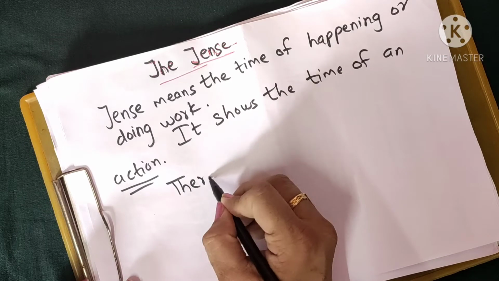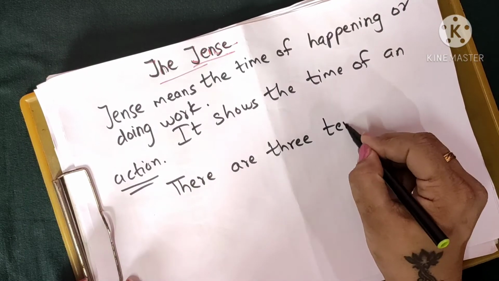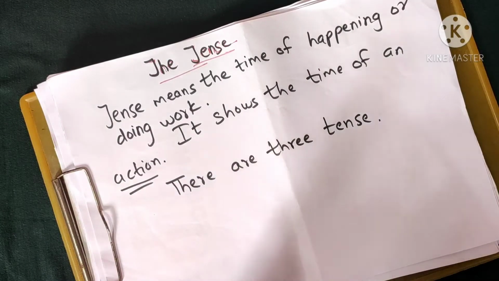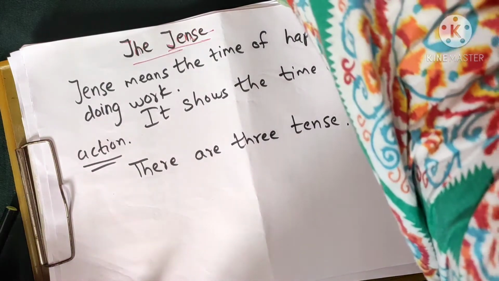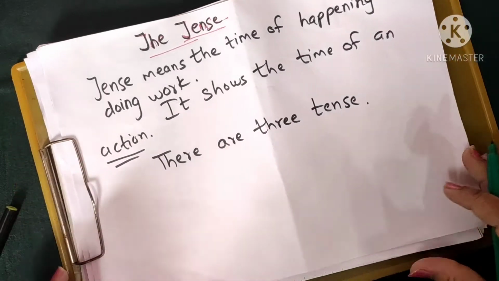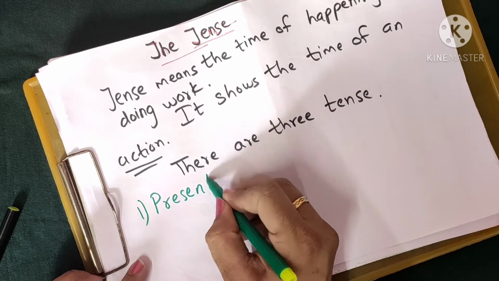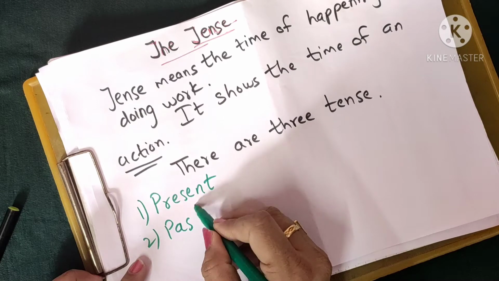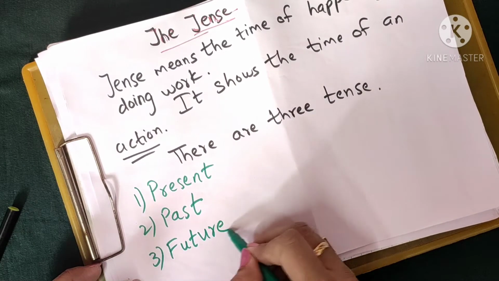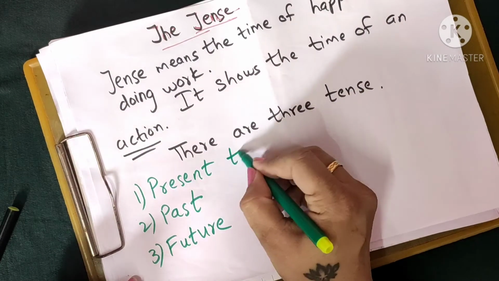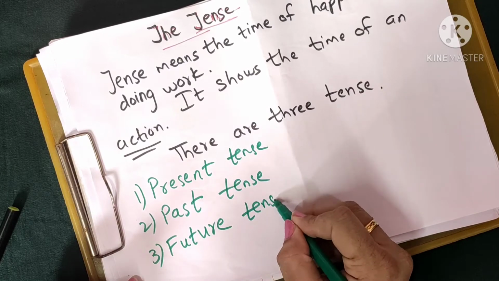So there are 3 tenses. Our first one is the present tense, then we can say past, and then the third one is future tense. So first is our present tense, then past tense, and then future tense.